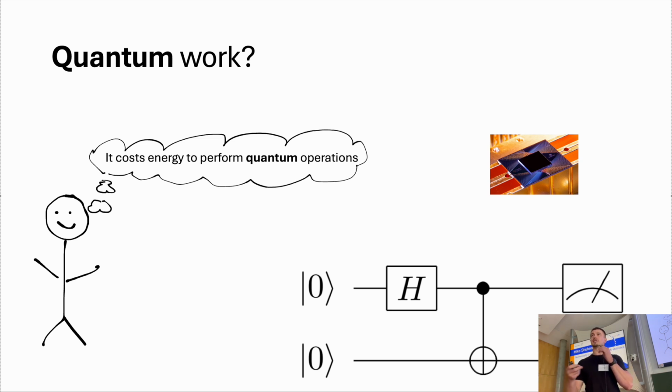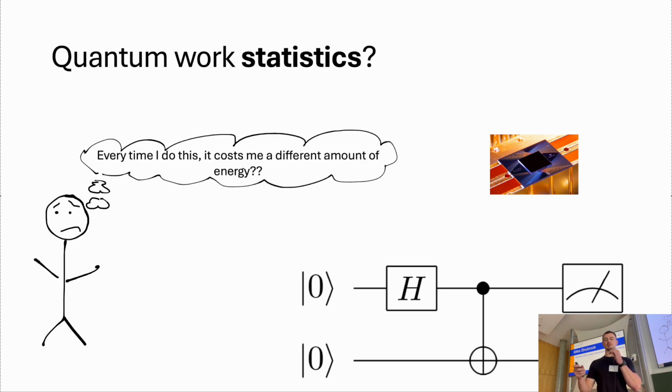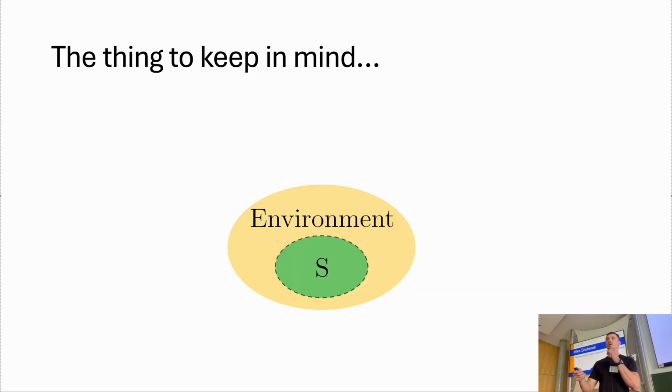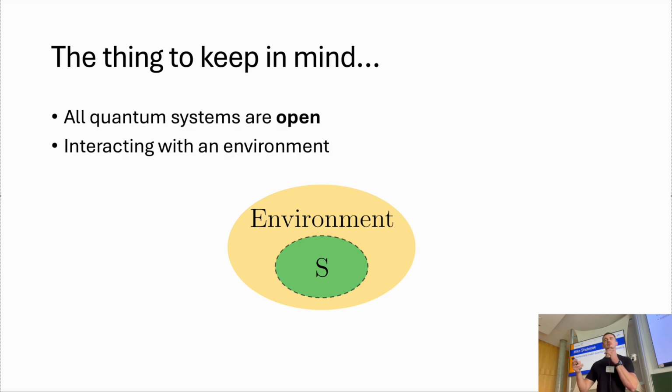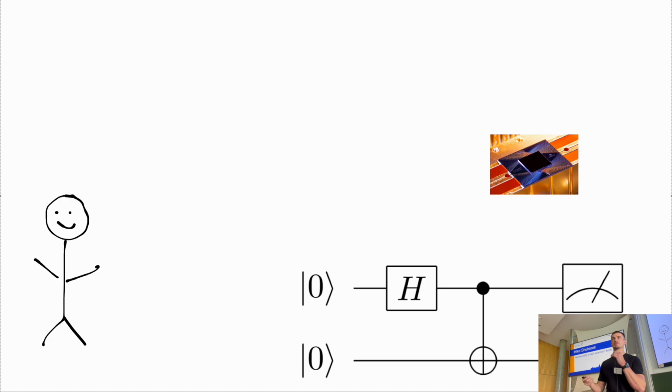Okay, so the word statistics shows up in the title because if you were to perform the same operation on a quantum system over and over again, you would see that it costs a slightly different amount of energy each time. And one of the things to keep in mind is that this quantum system is open, it's interacting with an external environment, and basically that environment interaction is going to cause bad things to happen to your system.